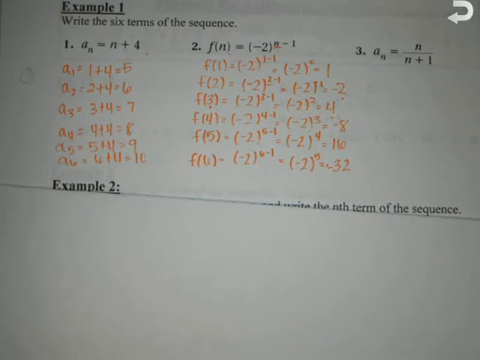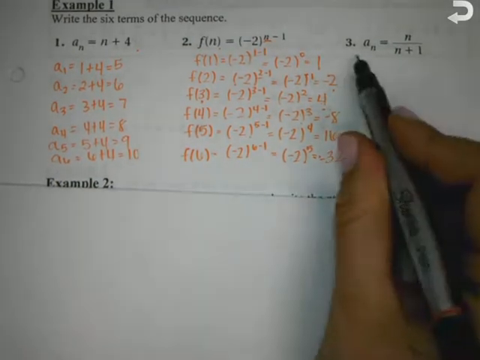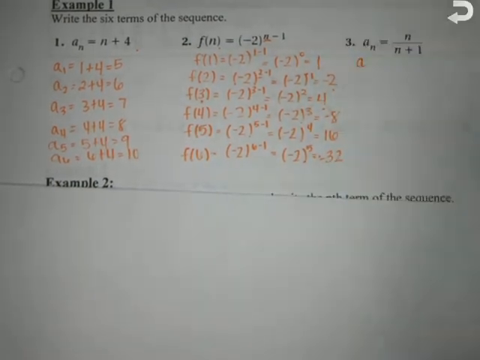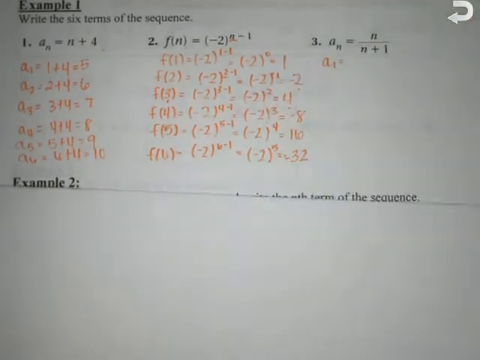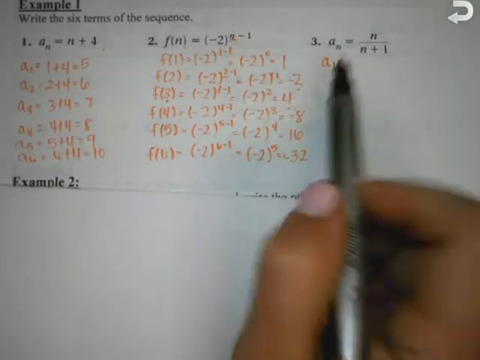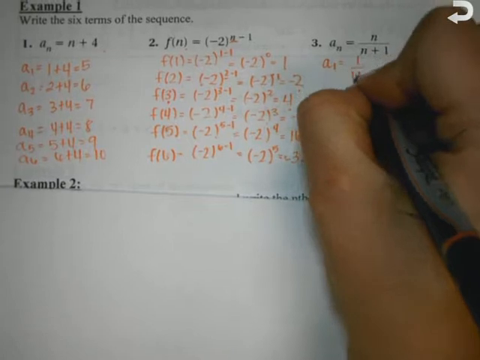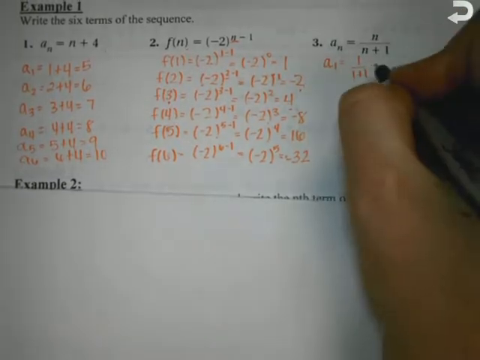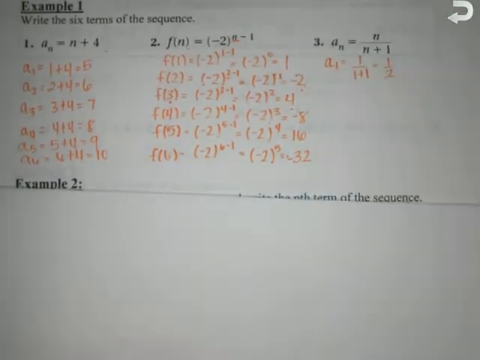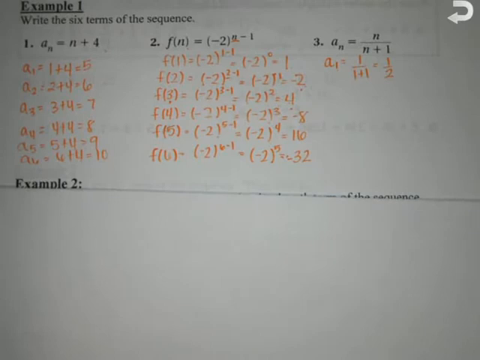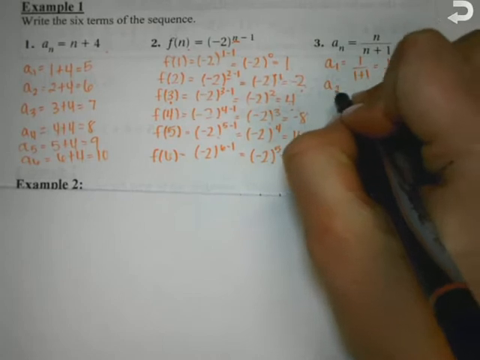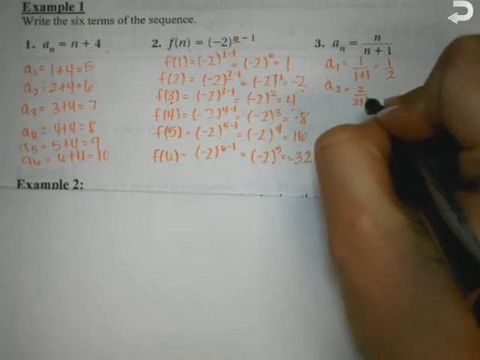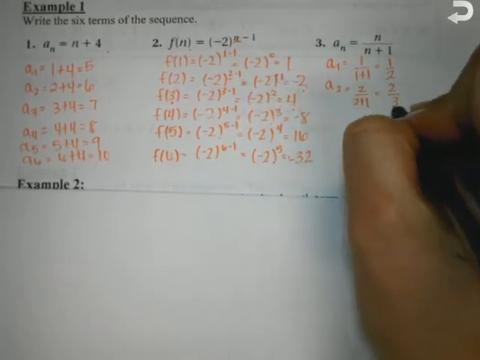I need to find the first 6 terms here, so give yourself a little bit of room because of the fraction. The first term is a sub 1. That's 1 over 1 plus 1, which is 1 over 2, or 1/2. That's your answer. So the first term is 1/2. What's the second term? A sub 2. 2 over 2 plus 1, which is 2/3. So your second term, a sub 2, is 2/3.